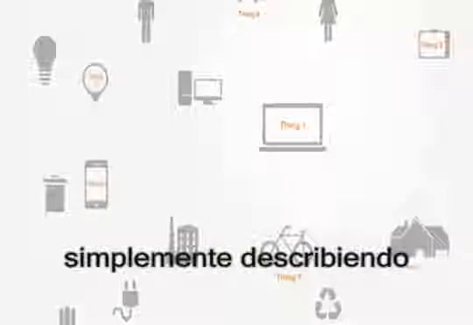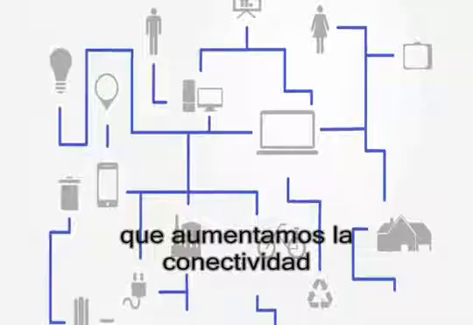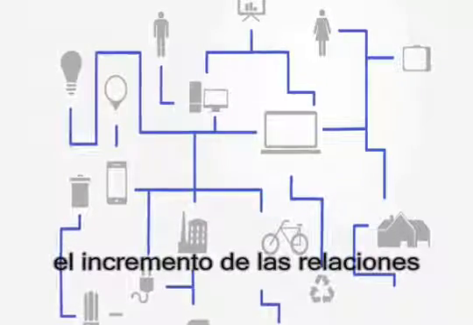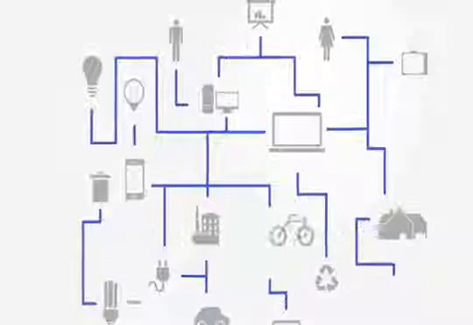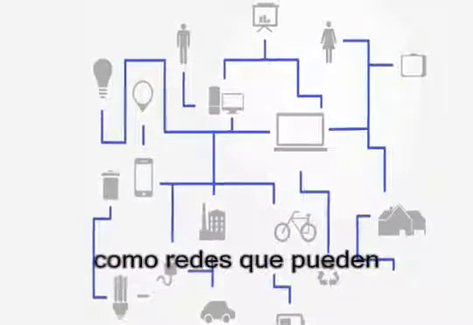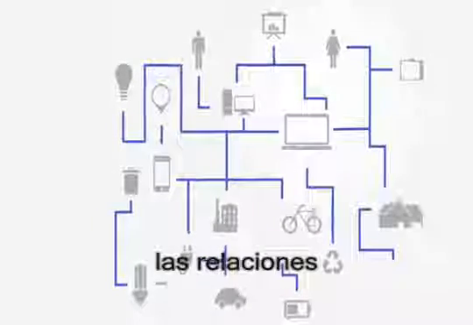Secondly, it is a measurement of the degree of connectivity within a system. When we have a low level of connections between elements within a system, we can describe it by simply describing the properties of the individual elements. But as we increase the connectivity, it is increasingly the relations between the elements that come to define the system. Thus, complex systems are typically modeled as networks that can capture and quantify this information about the relationships between the elements.